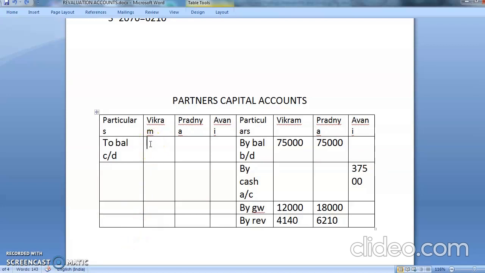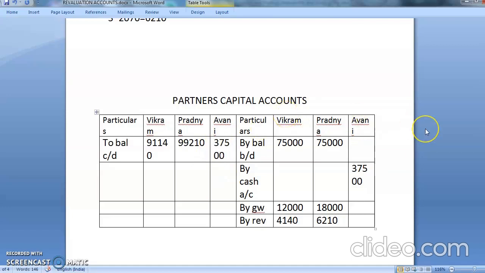This is coming to 91,140. Pradnya's total is coming to, again 75,000, 18,000 plus 6,210, and it is coming to 99,210. And then last, Avni total is coming to 37,500.